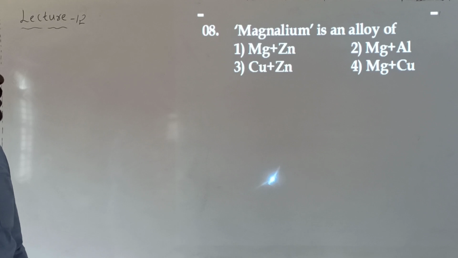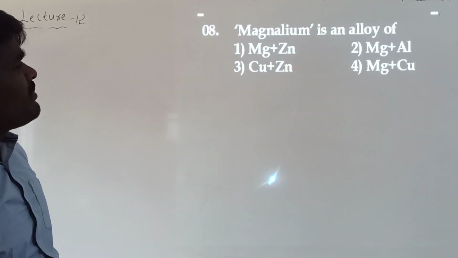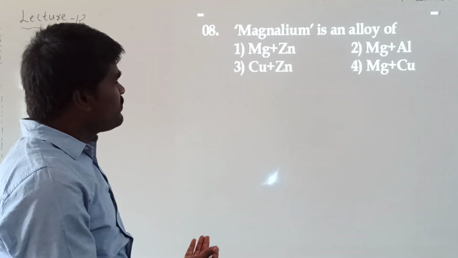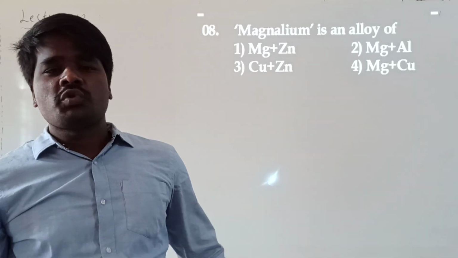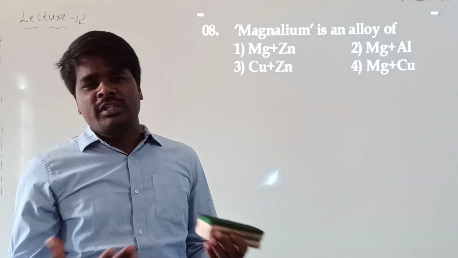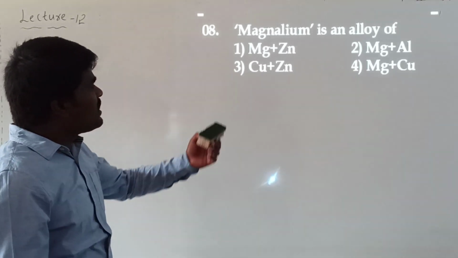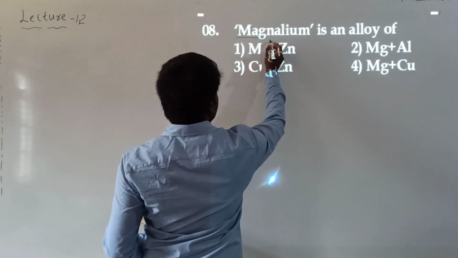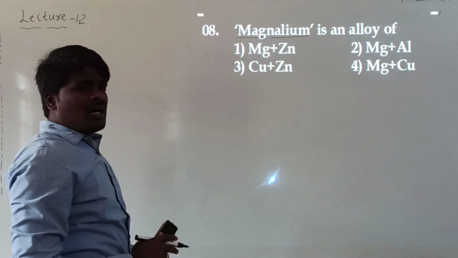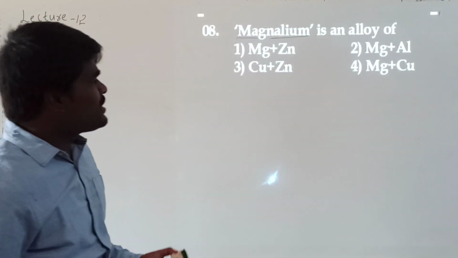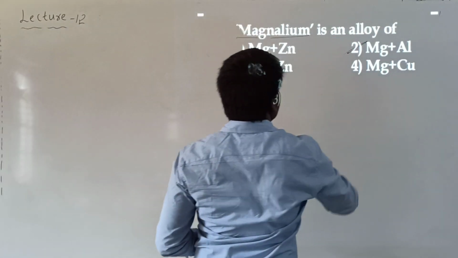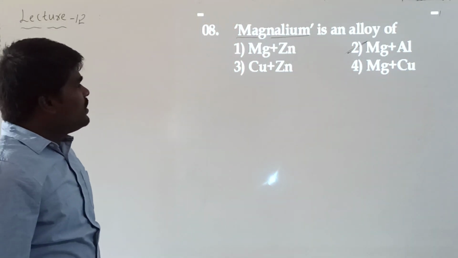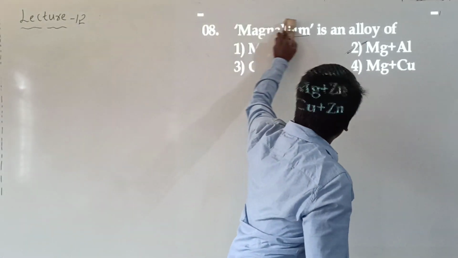Now, next question: magnalium is an alloy of. This we studied in the uses of alkaline earth metals. One use of magnesium is that it is most widely used in making alloys in combination with different elements. This is a particular alloy of magnesium. Magnalium, as the name suggests, is magnesium plus aluminium. The alloy formed by magnesium and aluminium is called magnalium. The name itself suggests it's an alloy of magnesium and aluminium.